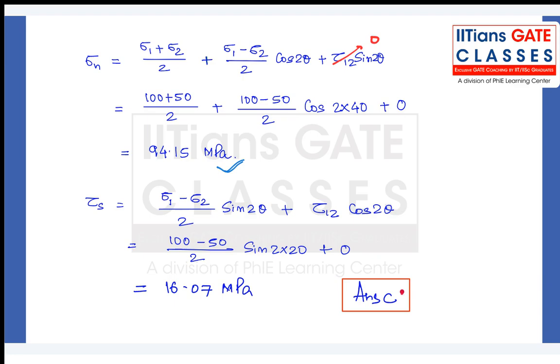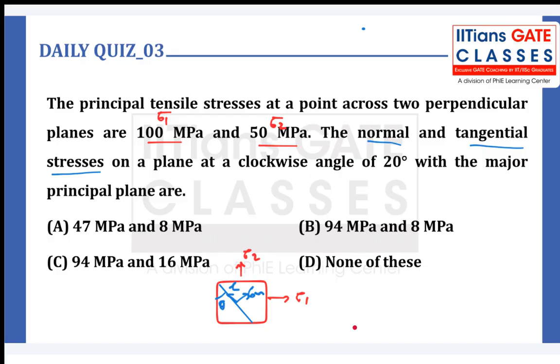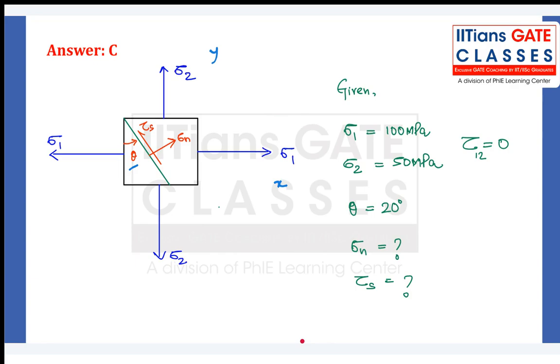Similarly, the value of shear stress, right? (Sigma 1 minus sigma 2) divided by 2 sin 2 theta plus tau 1 2 cos 2 theta. This is equal to 0. I'm not using the minus sign here. Why? Because we just need the magnitude. Anyways, we know that, right? So (100 minus 50) divided by 2 into sin 40 plus 0. So it is somewhere around 16. So what is the answer? The answer is C, 16, 94 and 16.